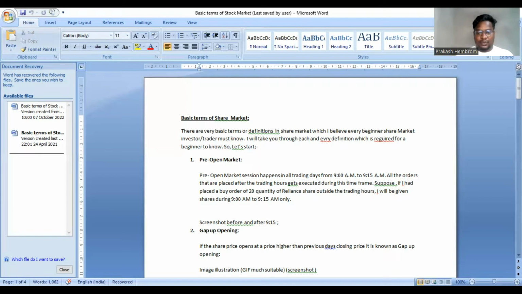So this is how it is. Let us also visit the NSE website and have a detailed study on this pre-open market. I hope my screen is visible at this moment. To understand pre-market data, we have visited the NSE website. Here we'll go to market data and then pre-open market.